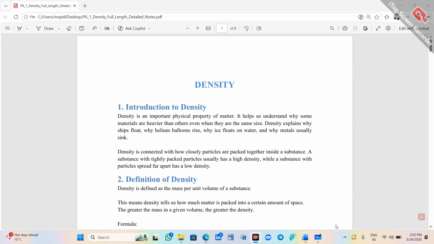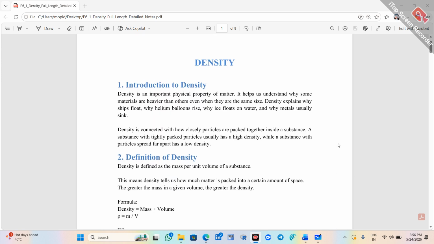Density plays a major role in calculations like latent heat of vaporization, latent heat of fusion, and also specific heat capacity. While doing those calculations, density will play a major role. Even though it is a simple topic, during conversions of units it plays a major role. So we have to learn density.